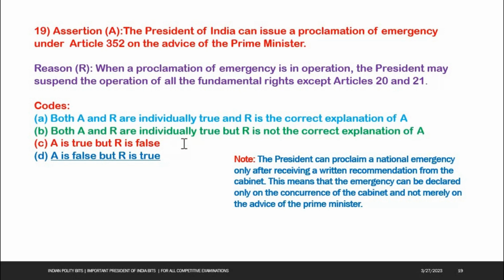The options: both A and R are individually true and R is the correct explanation of A; both A and R are individually true but R is not the correct explanation of A; A is true but R is false; A is false but R is true. This is the right answer. See the note here. The President can proclaim a national emergency only after receiving a written recommendation from the Cabinet. This means that the emergency can be declared only on the concurrence of the Cabinet and not merely on the advice of the Prime Minister.